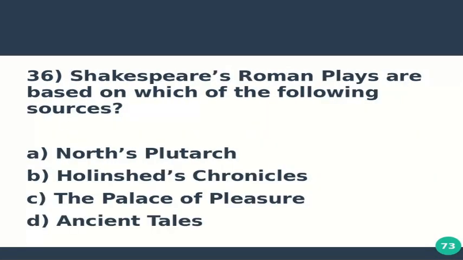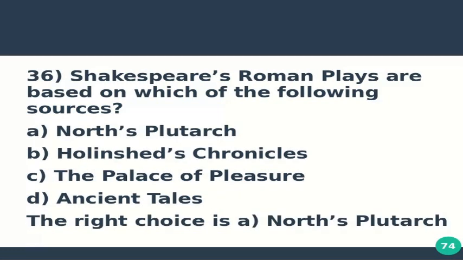Question number 36 is, Shakespeare's Roman plays are based on which of the following sources? Option A, North's Plutarch. Option B, Holinshed's Chronicles. Option C, The Palace of Pleasure. And option D, Ancient Tales. Now all these four options were used by Shakespeare as a source for his various plays. However, for all his Roman plays, he used North's Plutarch. It was a translation of Plutarch by North, and hence the right choice is A.